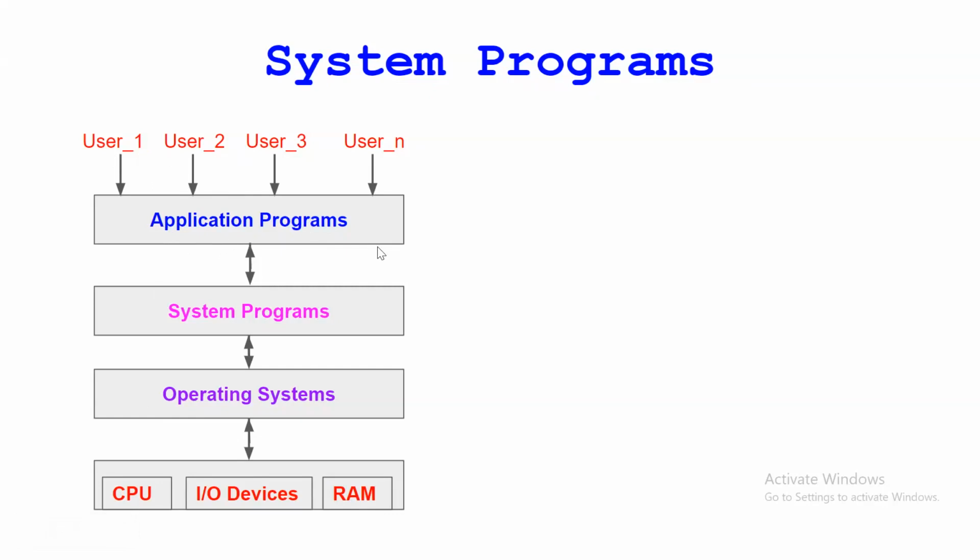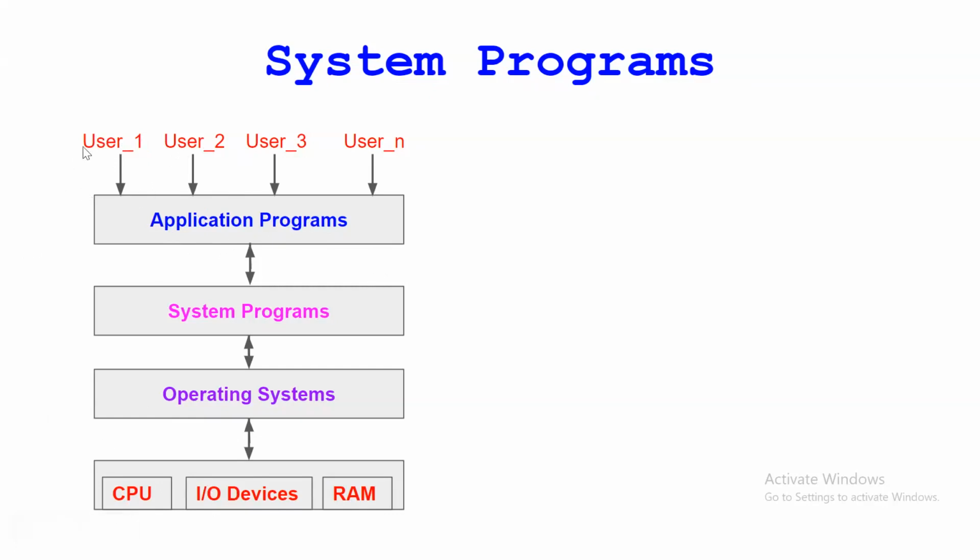Examples of application programs are your Word file, Excel file, or any other applications. These users will not access the hardware directly.